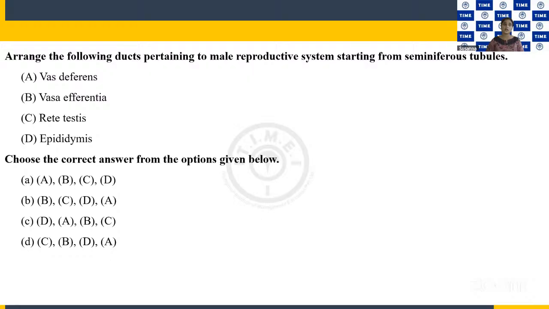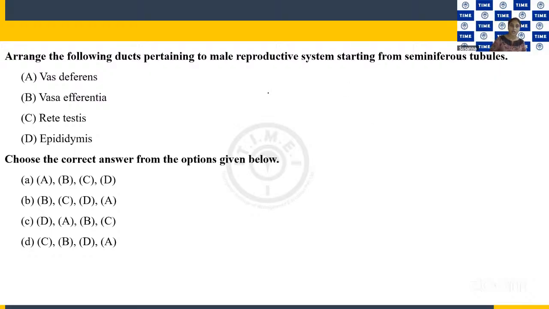Then we have the next question. Here also, this question is a sequence arrangement question, and I told you, the sequence arrangement can be from a process or it can be from a structure. So, structure-wise, this is one example. Arrange the following ducts pertaining to male reproductive system starting from seminiferous tubules. So from seminiferous tubules, you are asked to find the parts which come after.